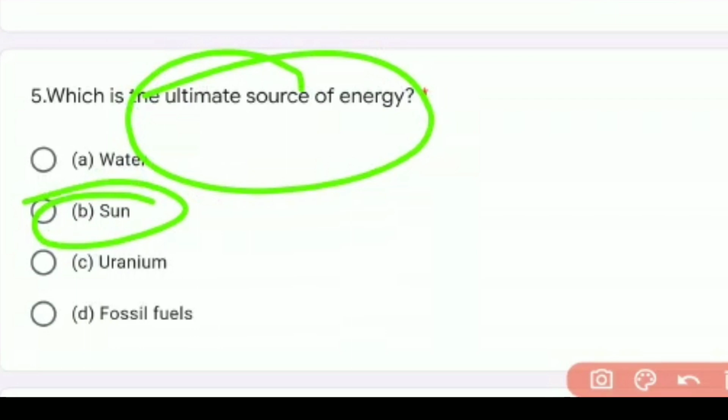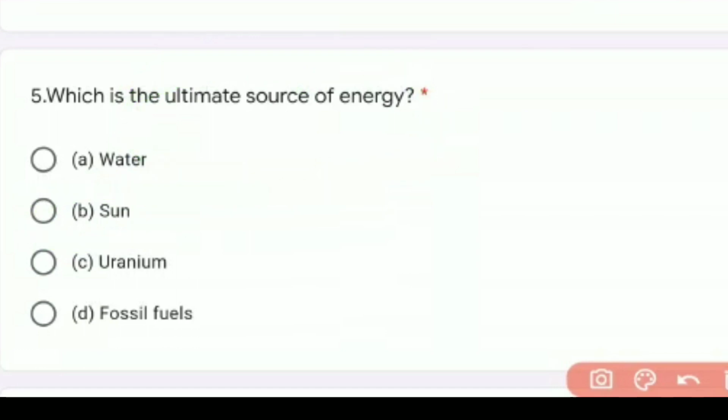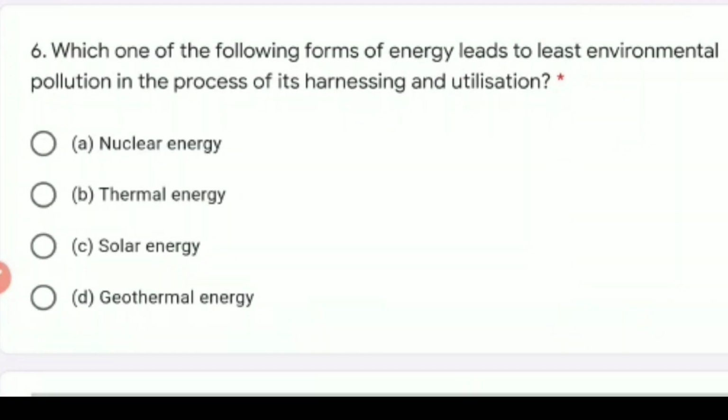Anyone can use it, and it is very much abundant in the world. So the fifth answer is the sun. The sun is the ultimate source of energy. Now let us go to the next question, that is the sixth one.